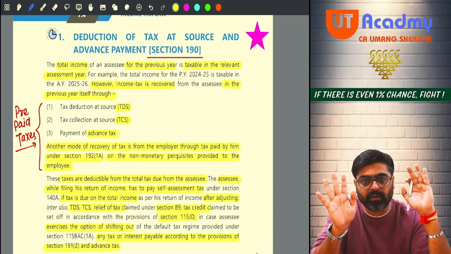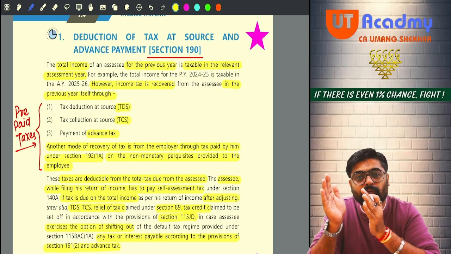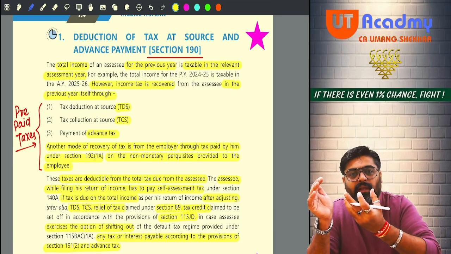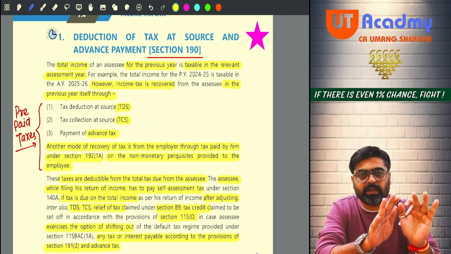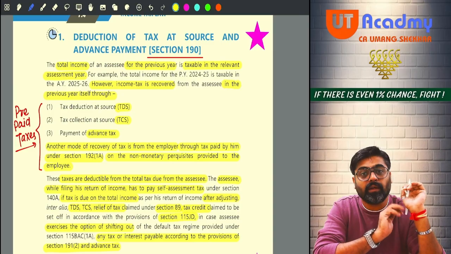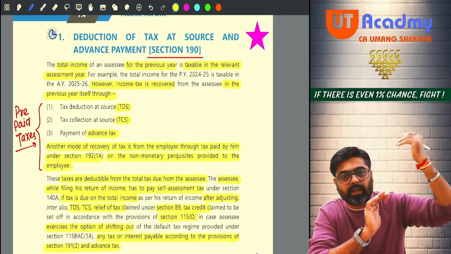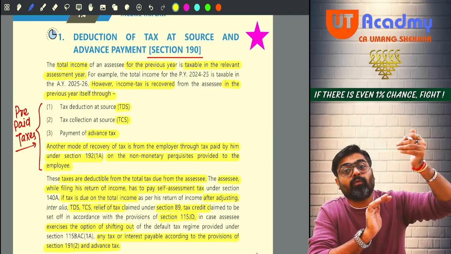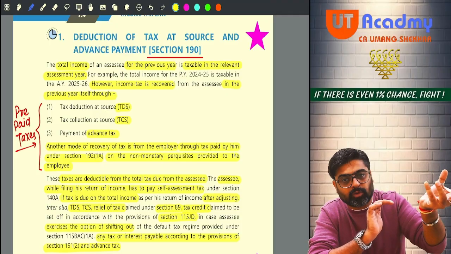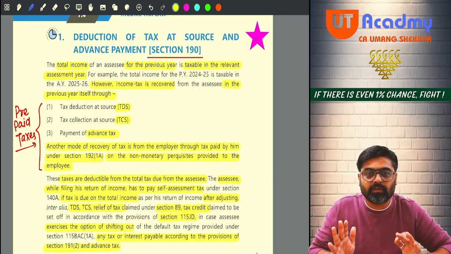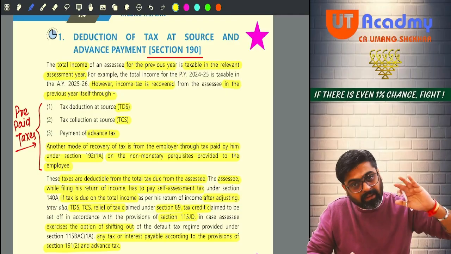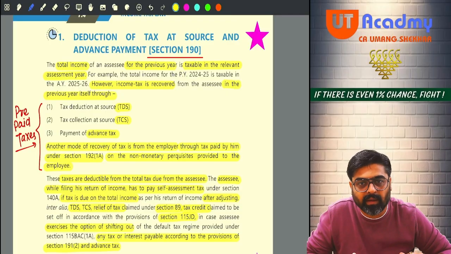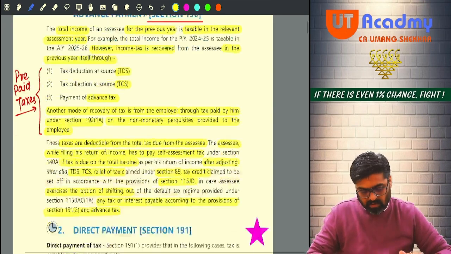Getting my point, what I am trying to tell you? So we are discussing about tax only right now. We are not discussing about interest, fees, etc. That we have already discussed under 140A. But in 140A, whatever tax is supposed to be paid will be calculated like this. Along with that, we have to self-assess 234A, B and C also. And that also we are going to self-assess and pay as per 140A. Done, no sir? Sure? No.